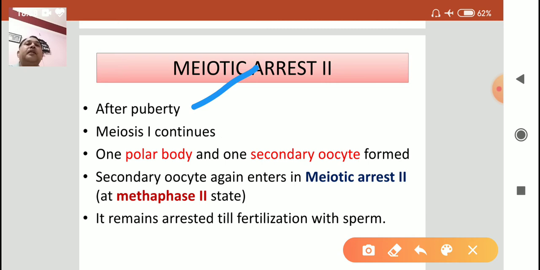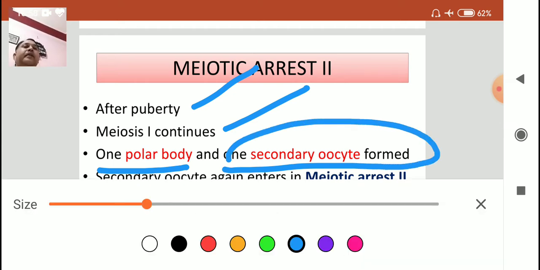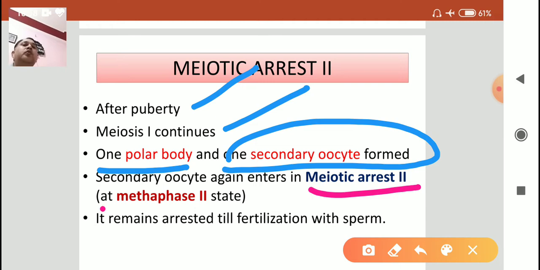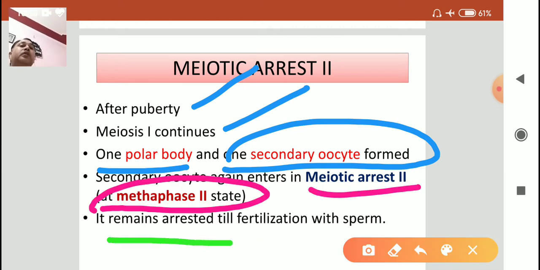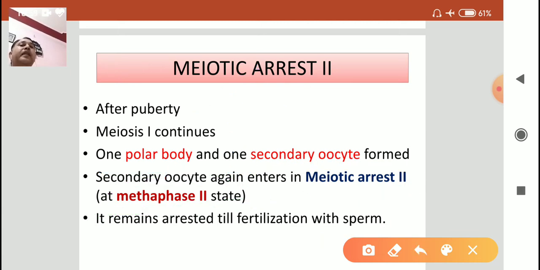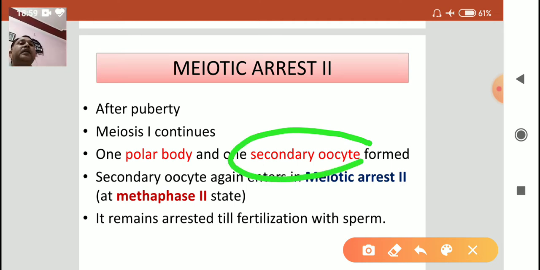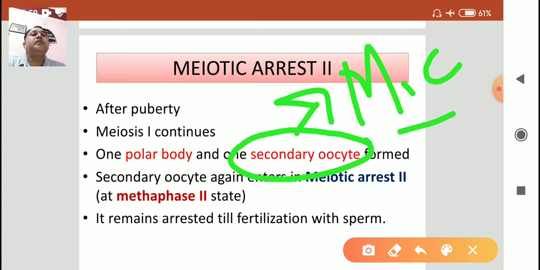After puberty, meiosis 1 continues, and one polar body and a secondary oocyte are formed. After the formation of the secondary oocyte, there is meiotic arrest 2 at the metaphase stage, and that arrest will continue till the fertilization by sperm. What happens if fertilization does not take place? Then, in the absence of fertilization, that secondary oocyte will be released during the menstrual cycle.